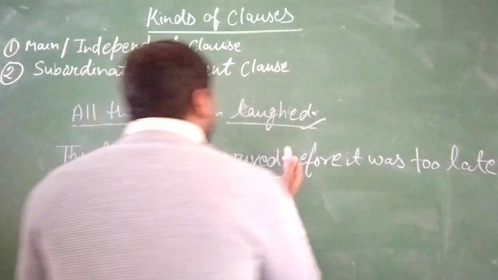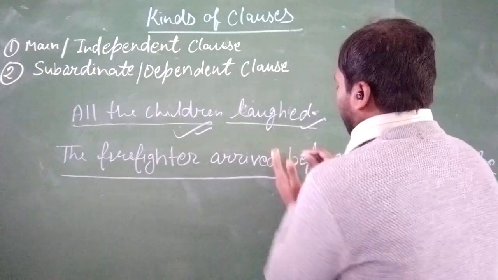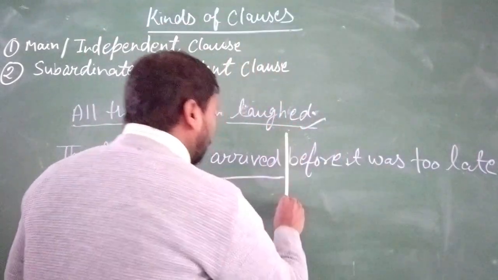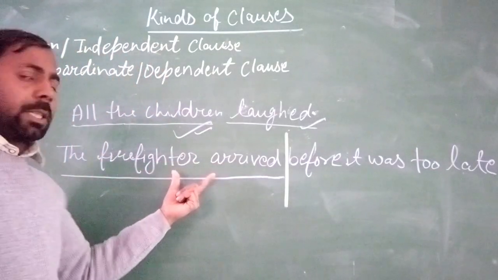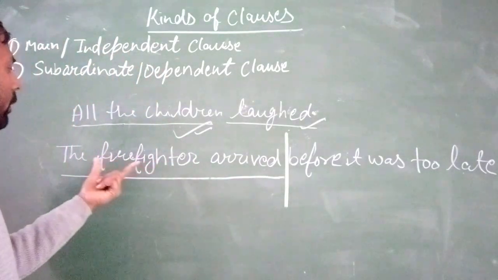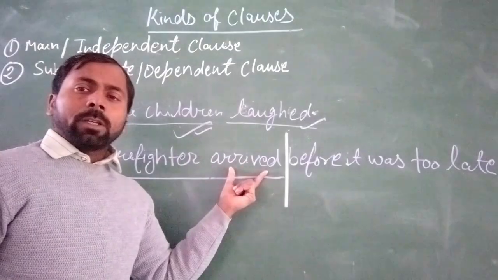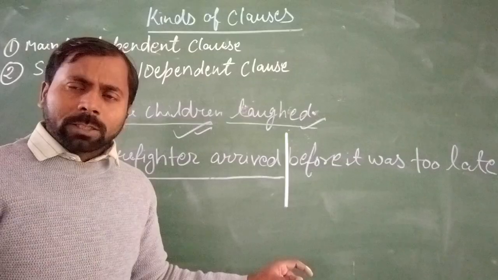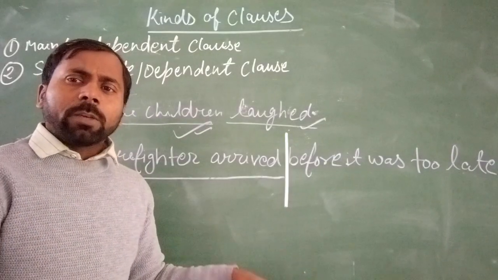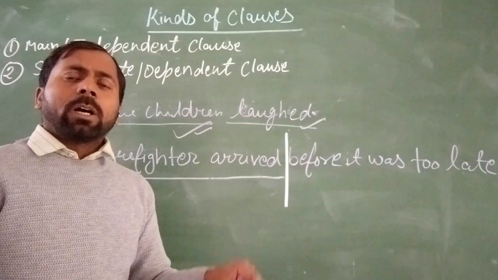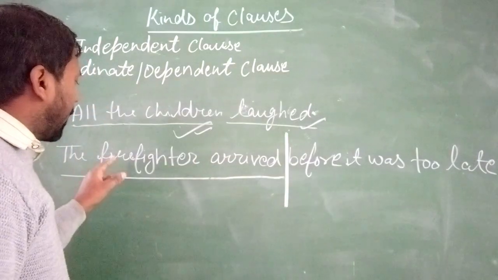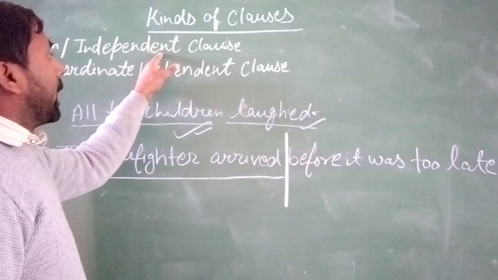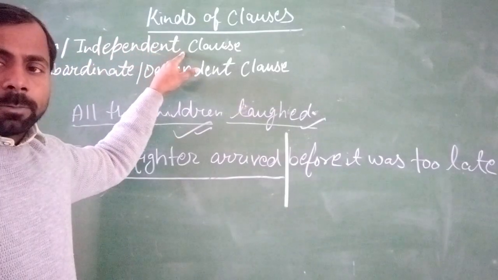Okay. If we remove this part, means divide the sentence into two, now you read this part: The firefighter arrived. So now you get the complete sense of this sentence. And if the sentence gives us a complete sense, then it will be the main clause or independent clause.